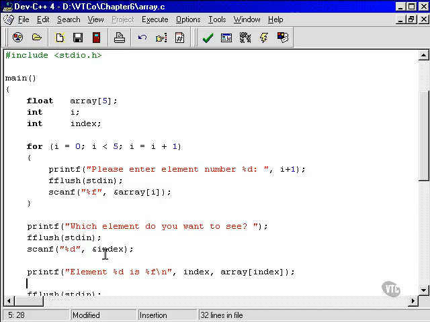Now, is that correct? Have I left something out here? I think I have. Let's say they said that they wanted to see element number 1. What would happen? Well, this number here would be 1. However, we're really trying to see array element 0, which is the first one, isn't it? They're asking for the first element, not necessarily element number 1. So we've actually got to subtract 1 there.